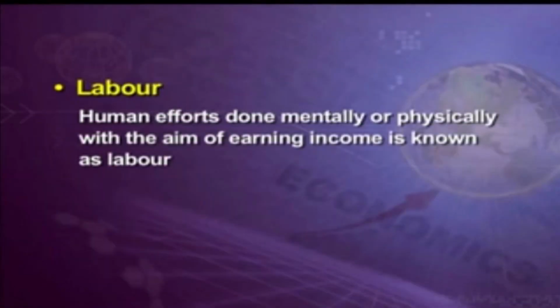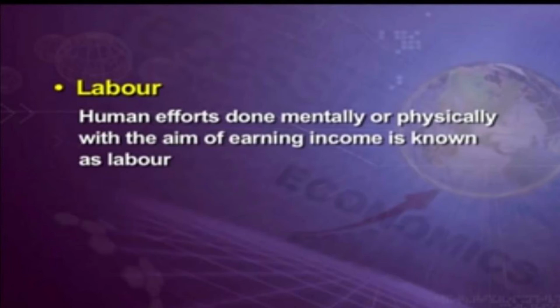Next we can talk about labor. Labor is nothing but the human people who work here. The resource we are seeing here is human effort done mentally or physically with the aim of earning income, which is known as labor.